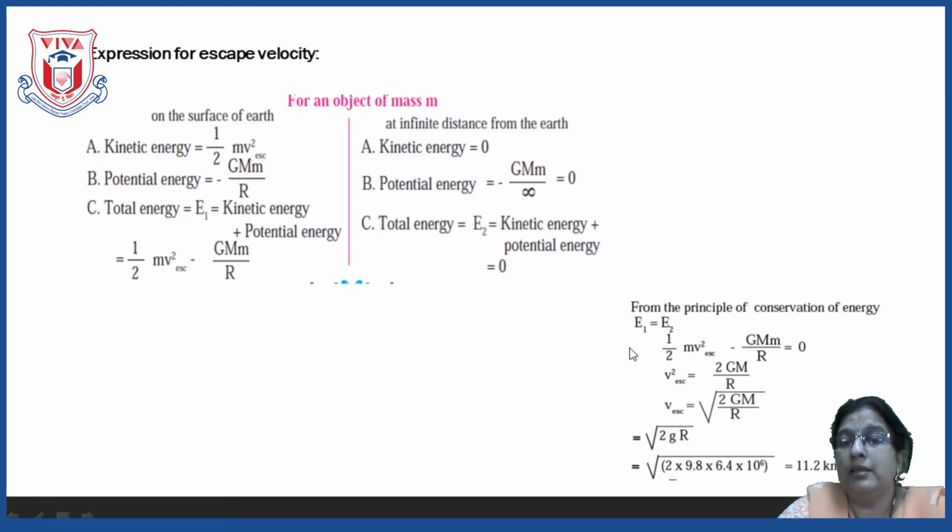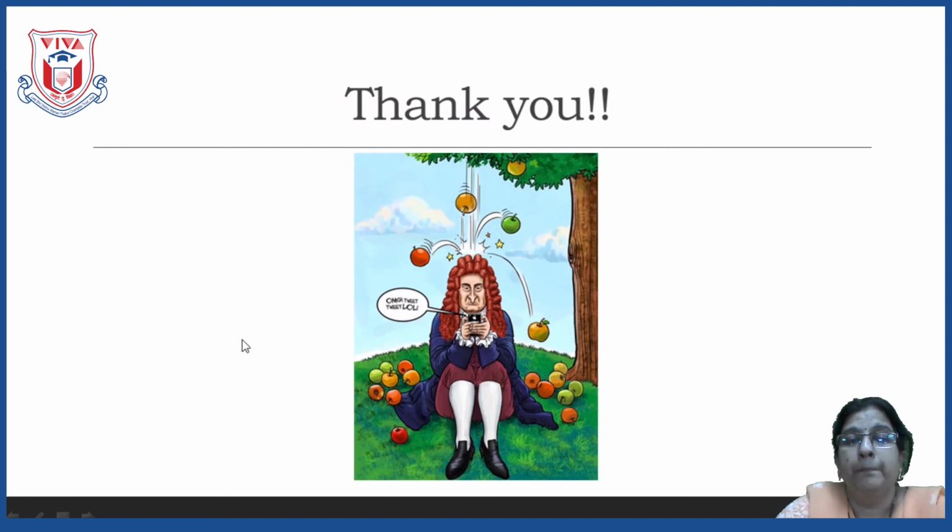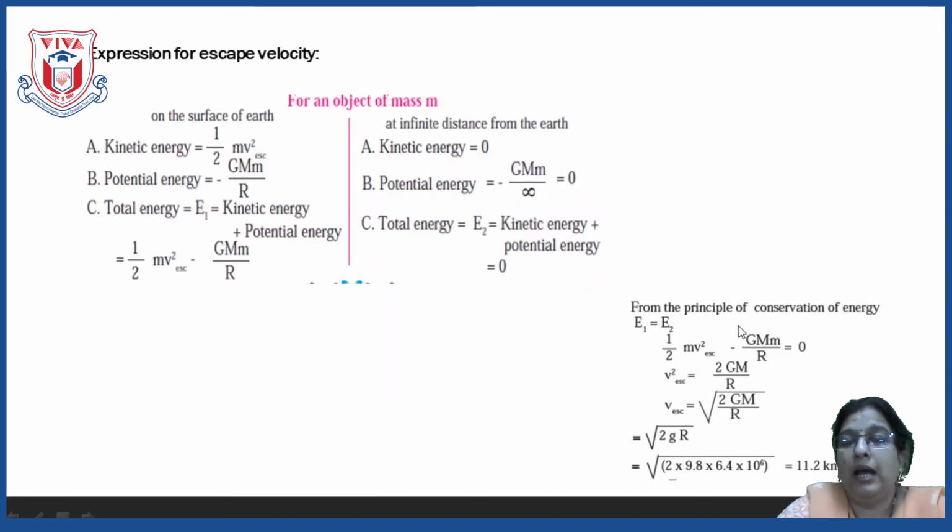So here on the earth, how much was the energy? Half mv square minus GMm upon R, and at the infinite distance, how much was it? 0. So let us take this term to this side, it will be plus GMm upon R. Now this 2 will go up.